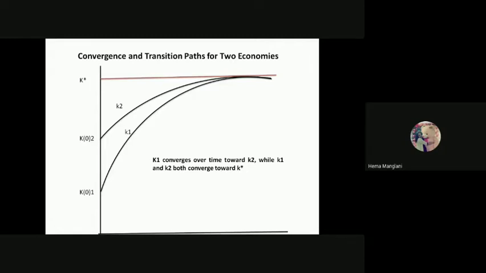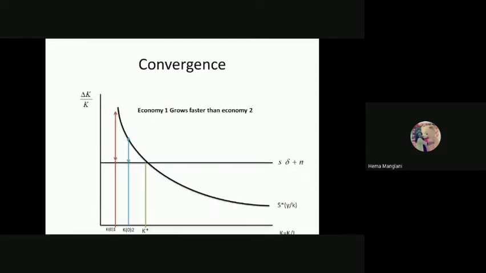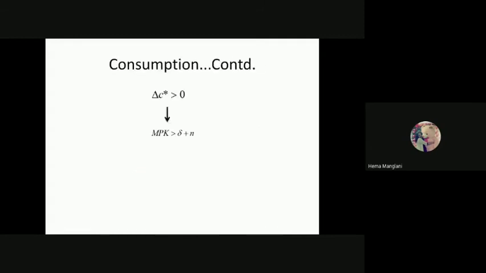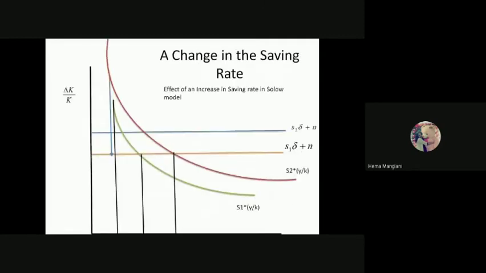Then the level of labor force has a different effect from all these. Whenever the labor force, L0, is rising, there will be no effect on K star. So these are very important points. I'm giving you all the situations one by one. See here, your s is rising. When you are inducing saving, your K star is rising. You are coming from K star 1 to K star 2.